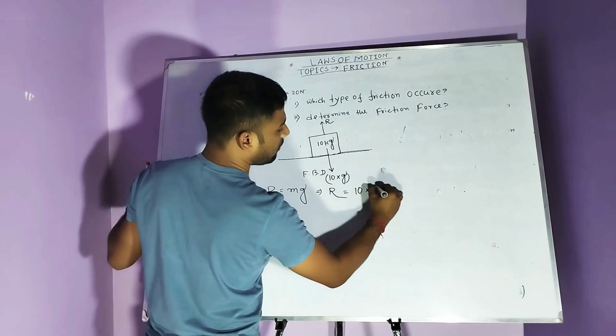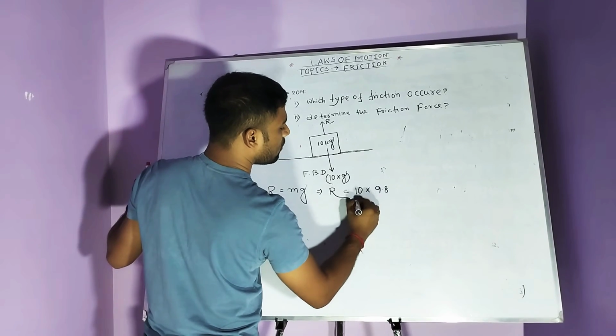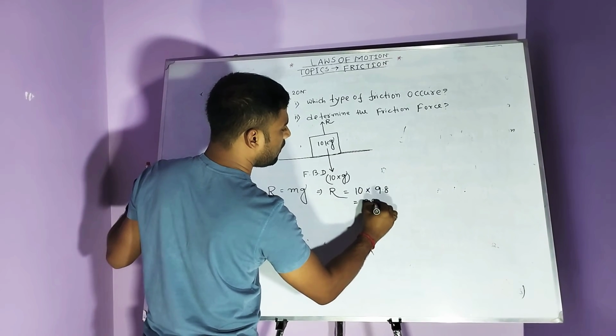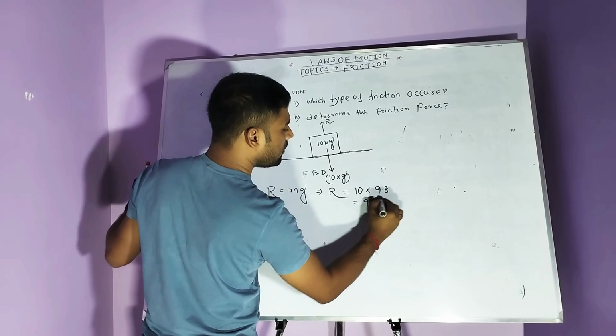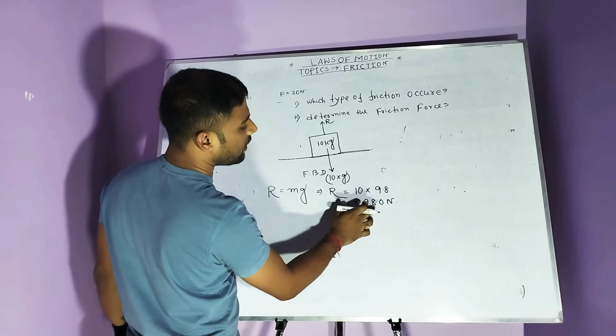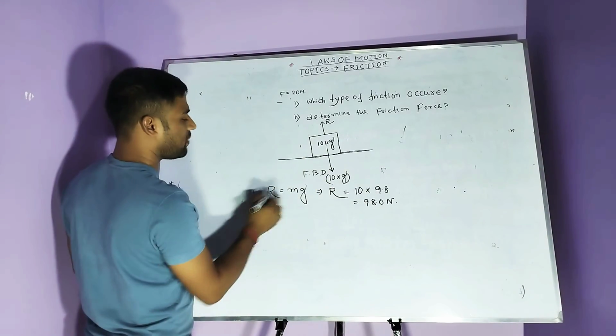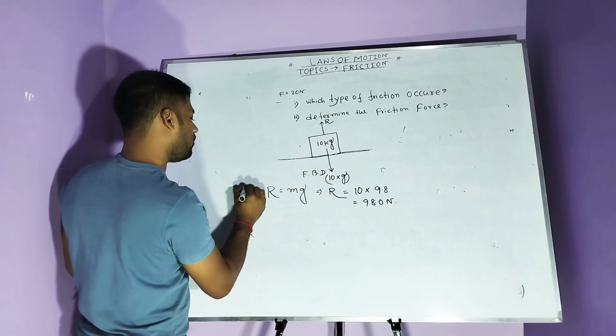The g value can be given as 9.8 or 10 meter per second square. So this is 98.0, that means 98 Newton. So the normal reaction value is 98 Newton. This is how you first calculate the normal reaction.